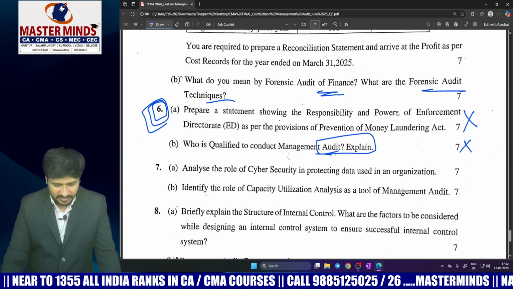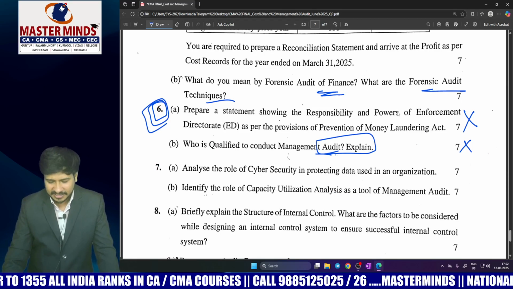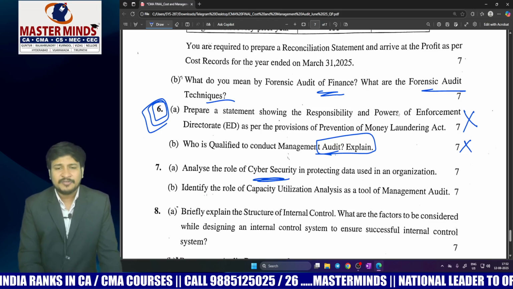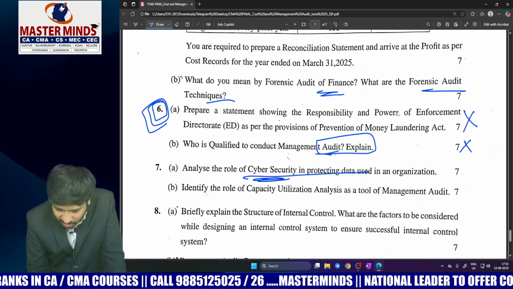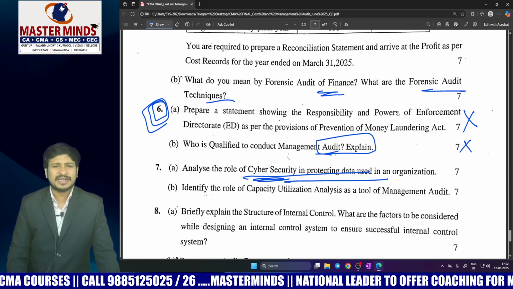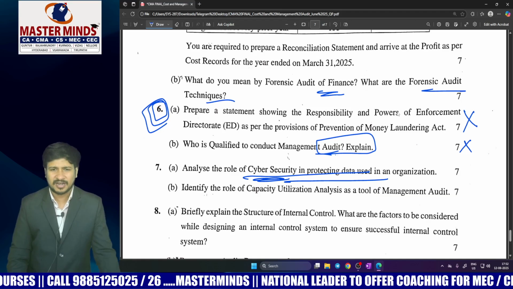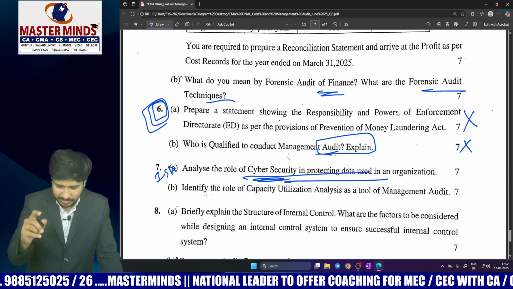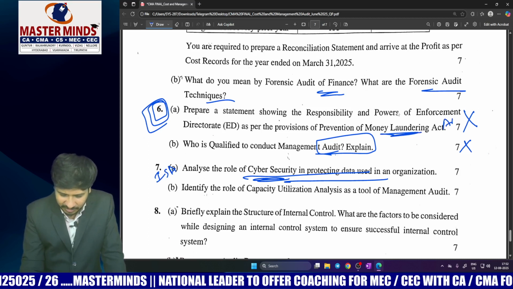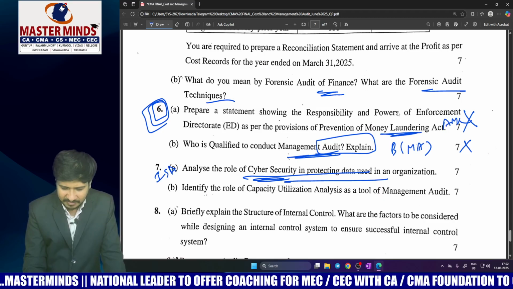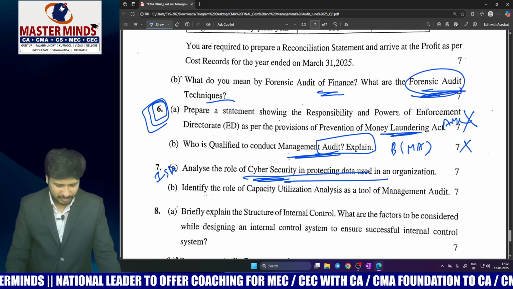And coming to question number 7, analyze the role of cyber security in protecting the data used in an organization. Very simple. Write about cyber security. For your kind information, this kind of question was not directly even available in the material, but of course you can write about cyber security in ISA, which is from Information Systems Audit. And one more thing, this chapter is from anti-money laundering, and this chapter is from basics of management audit. And of course, as we have discussed, this is from the forensic audit.